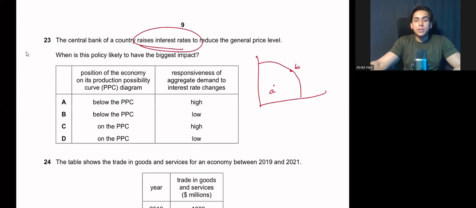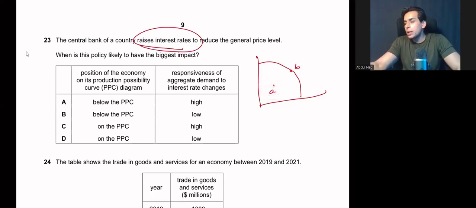The central bank increased interest rates, which means that it is using contractionary monetary policy and wants to save the economy from inflation. When will this have the biggest impact on the economy? Let's say I am operating at point A, and at this stage the government introduces a contractionary monetary policy. This will further reduce my actual output, further increase unemployment, and further decrease economic growth.